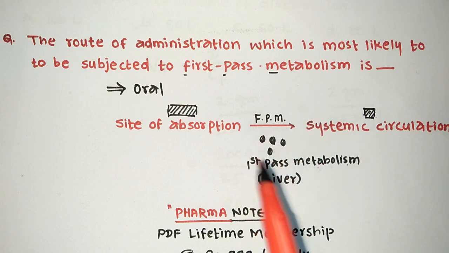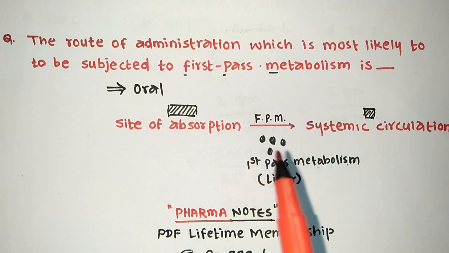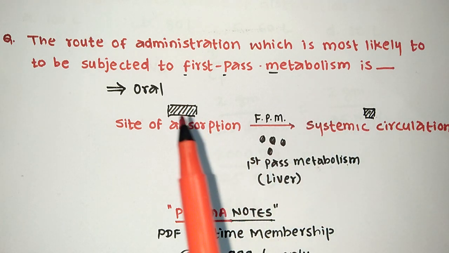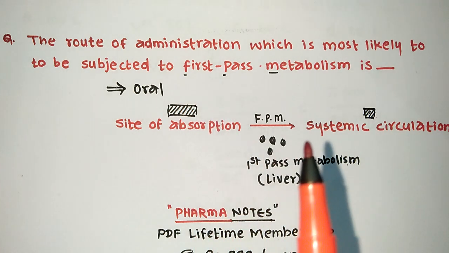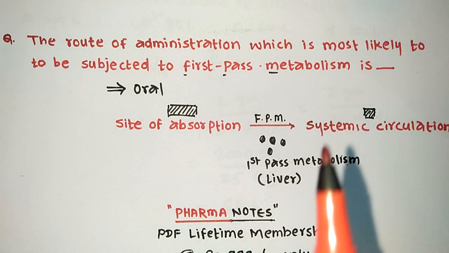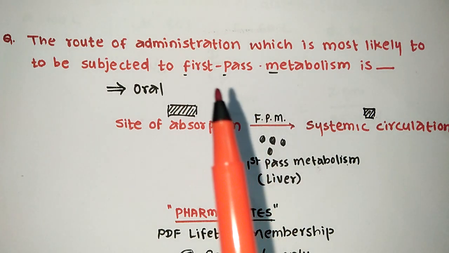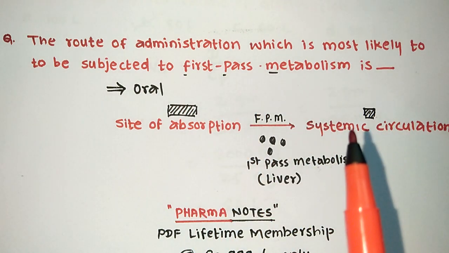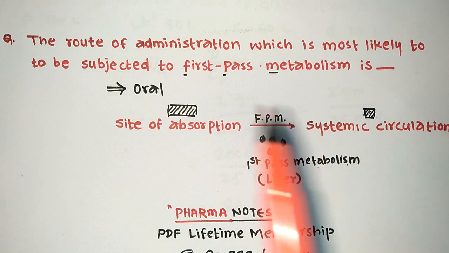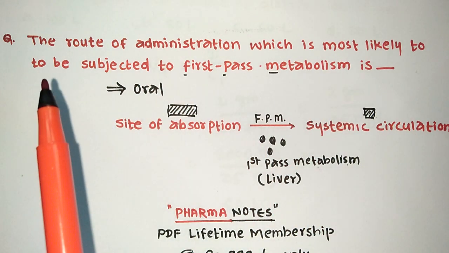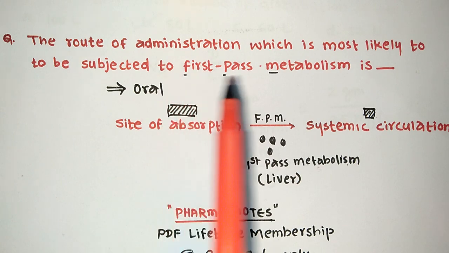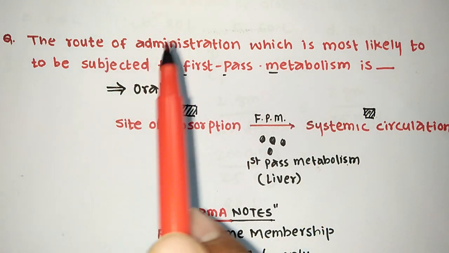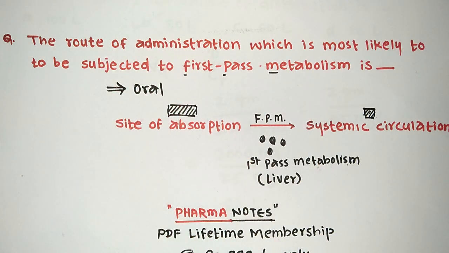If we administer the drug through the IV, intravenous route, there is 0% first pass metabolism, because the drug goes directly into the systemic circulation. So the route most likely to be subjected to first pass metabolism is oral. That's it.